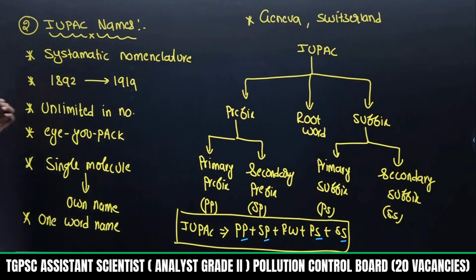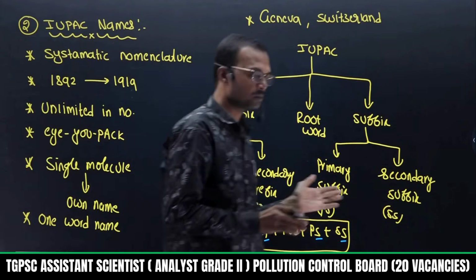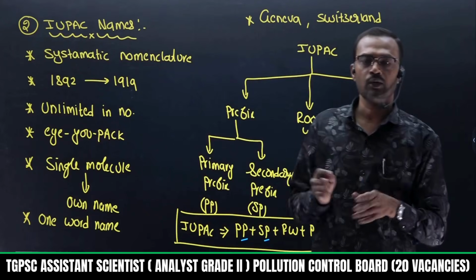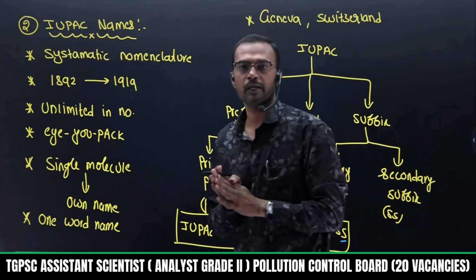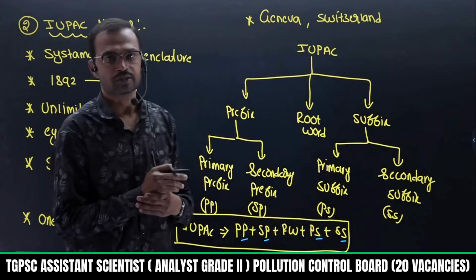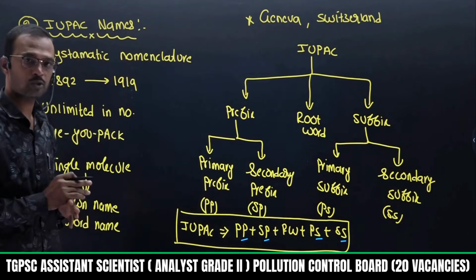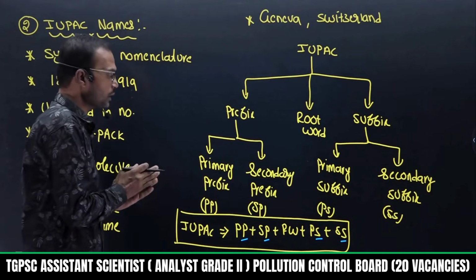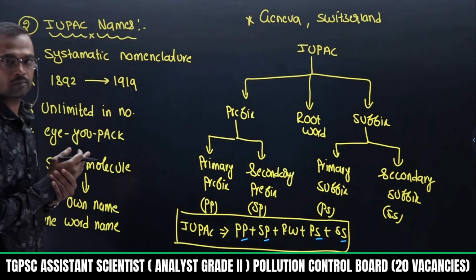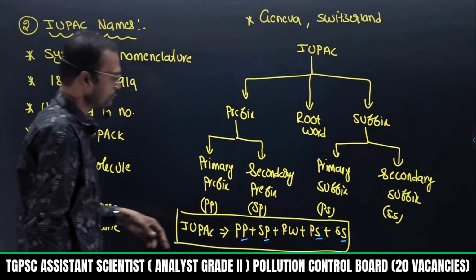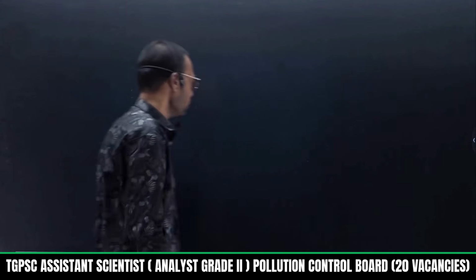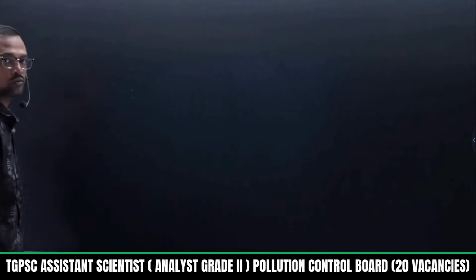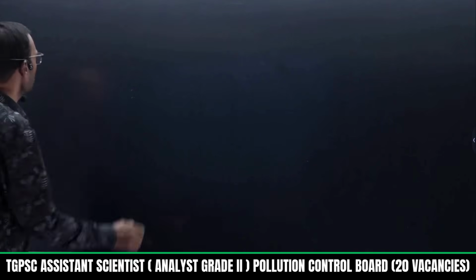While entering into the concept, once you complete 2 to 3 classes, then I will explain some selective examples by taking multiple choice questions. Right now you need to know the concept, so that's why slowly I am starting. Once you know the concept clearly, then automatically you can write the name very easily. Right now I am discussing the 5 words. Later on I will show how to give the name of a molecule.